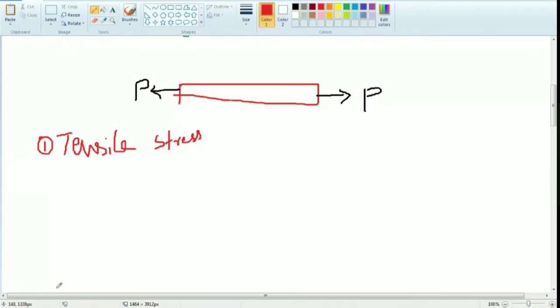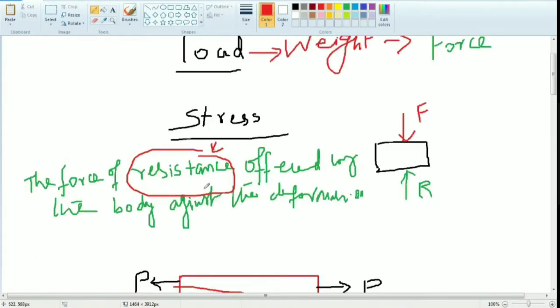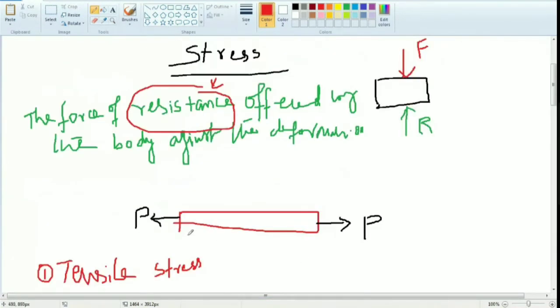Okay. So, what is the definition of tensile stress? That is the next question. Same definition, we can modify. We know the stress. Now we have to add only one word, tensile. Suppose we are pulling the component. What will happen? Length may get increased. Am I correct? Yes or no? Yes, sir.